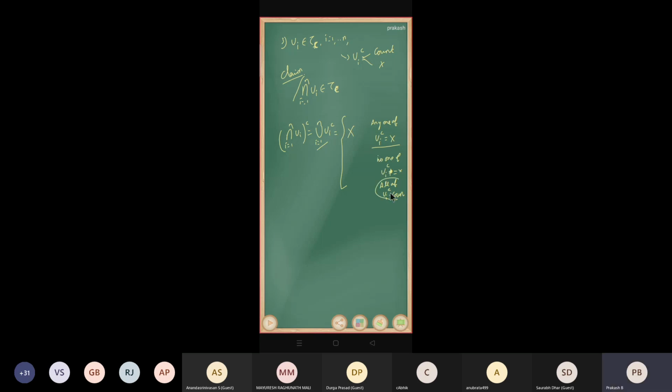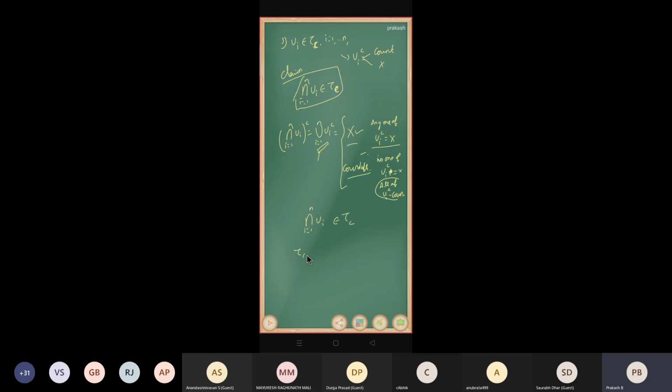This is another case. Then it is a finite union of countable sets. Each U i complement is countable, and we have a result that a countable union of countable sets is countable, so a finite union of countable sets is countable. Therefore this collection is countable. So we have the positive result. Therefore the intersection of U i, i equal to 1 to n, belongs to tau c.